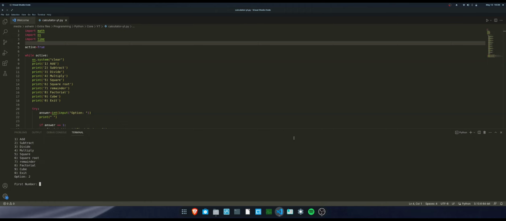Now let's do the second one, subtract. 100, 90, correct answer again, 10. Yeah, next one. Now we're going to try divide. For divide, let's test zero division error, shall we?